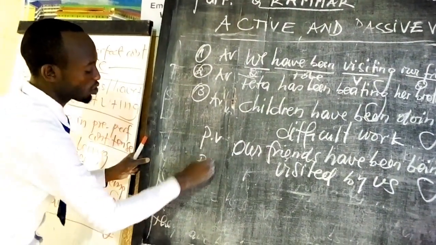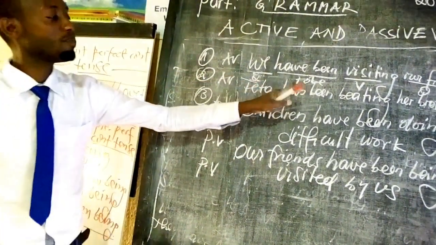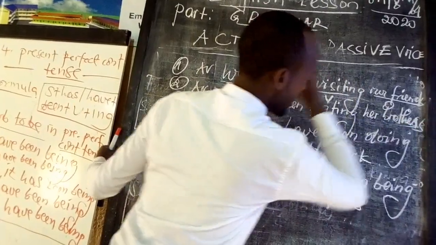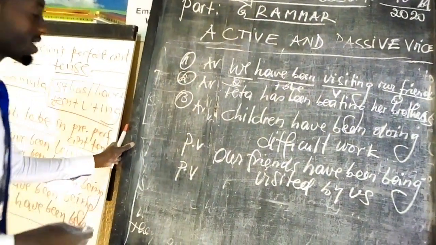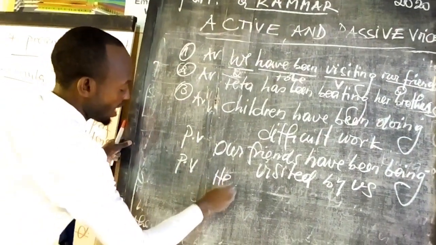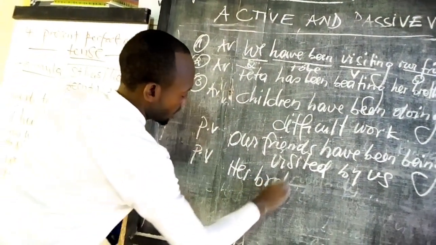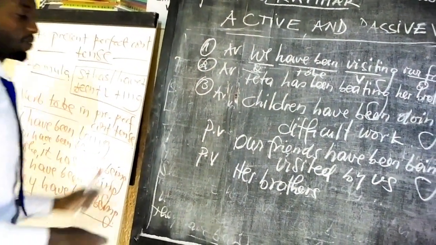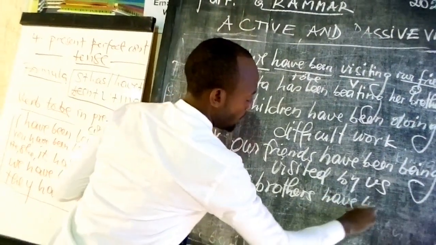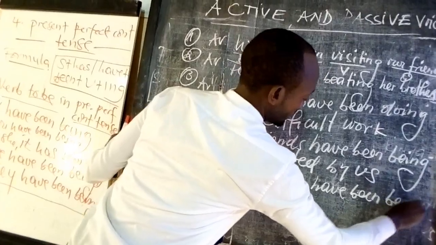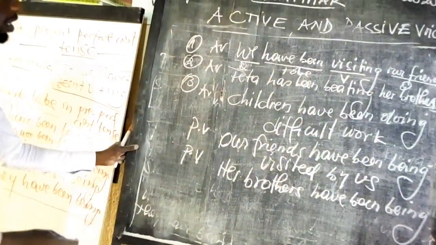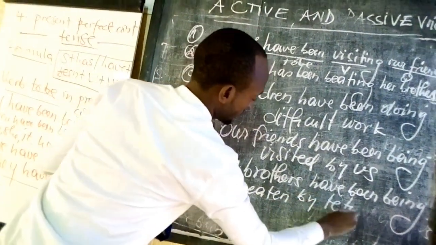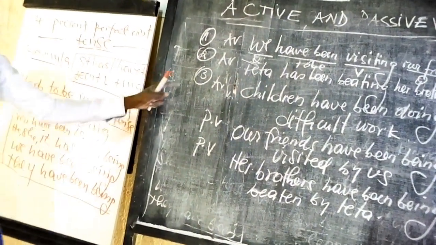We are going on to the passive voice of example number 2. Teta has been beating her brothers. You see, her brothers are in the plural, and can also be replaced by them. Her brothers have been being beaten by Teta. That is example number 2.